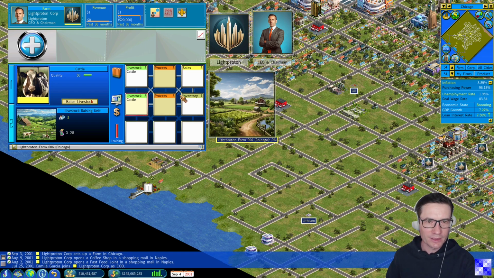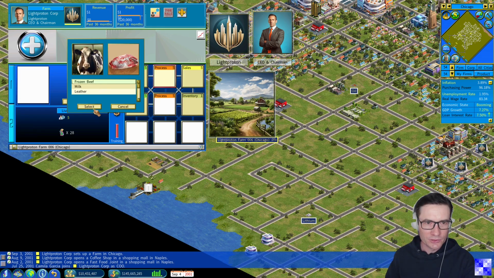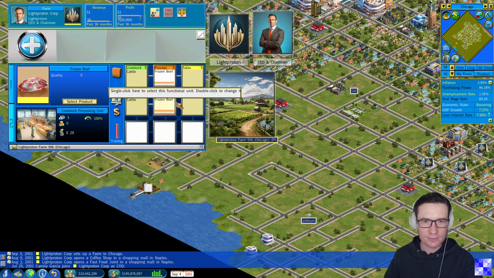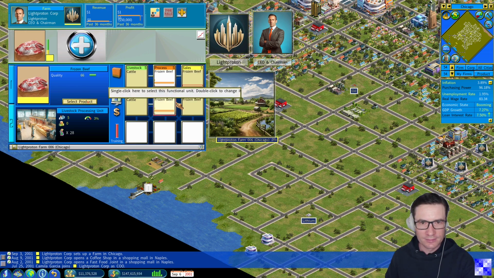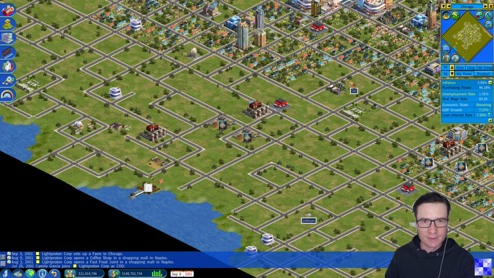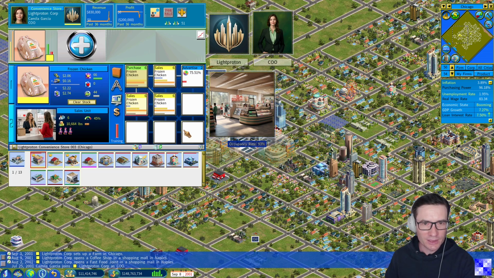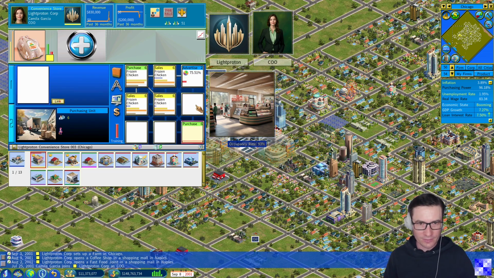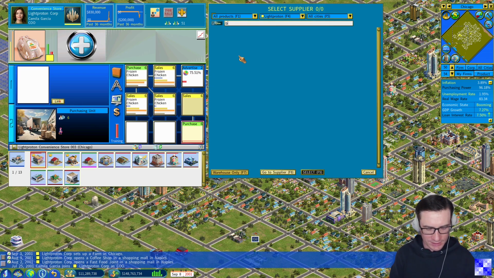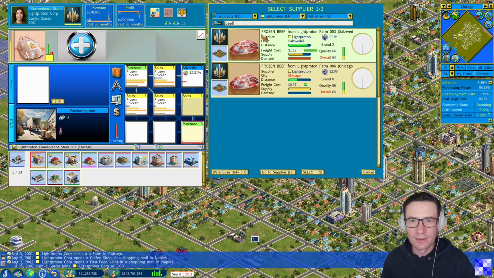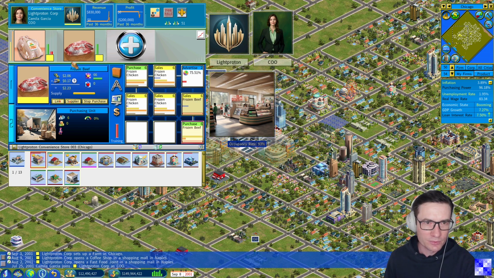Advance the simulation by 1-2 days. Now produce frozen beef. There it is. We can now, first of all, because frozen beef is not the only step, right? First of all, we can link it to our convenience store and also sell it directly to our consumers through the farm from Chicago. Let's see where we stand with frozen beef.